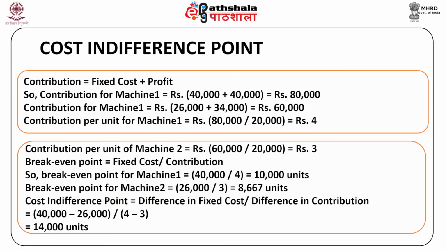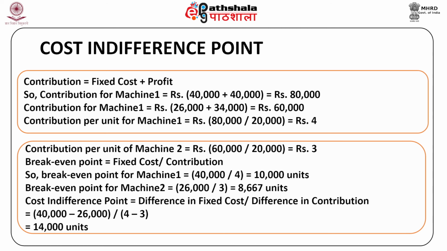The solution to this problem is: the contribution is equal to fixed cost plus profit. So the contribution for machine 1 is equal to rupees 40,000 plus 40,000, which is equal to rupees 80,000. Contribution for machine 2 is equal to rupees 26,000 plus 34,000, which is equal to rupees 60,000. Contribution per unit of machine 1 is equal to rupees 80,000 divided by 20,000, which is equal to rupees 4. Contribution per unit of machine 2 is equal to rupees 60,000 divided by 20,000, which will be equal to rupees 3.